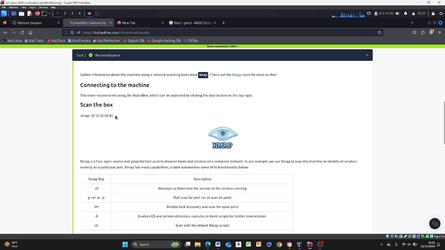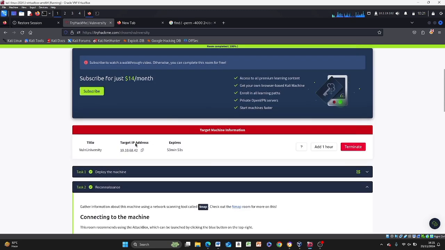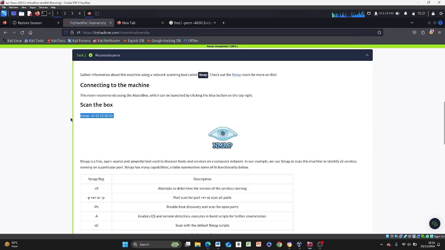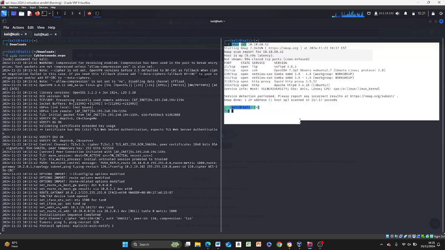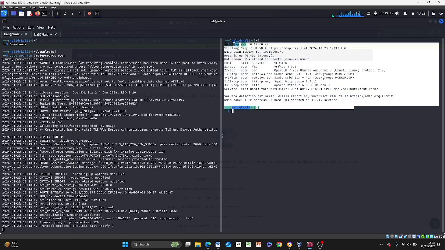So go ahead and copy this. Once your machine has booted and the target IP is visible, you can just copy that. I would advise you copy the whole thing, excluding the period, the full stop at the end here. All right, so I've gone ahead and spawned this up and I waited for my own to finish, because nmap can take a while to load.